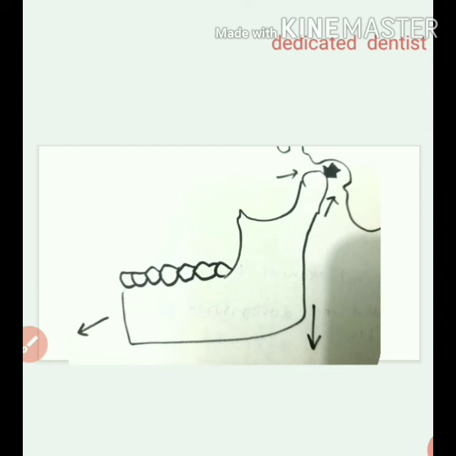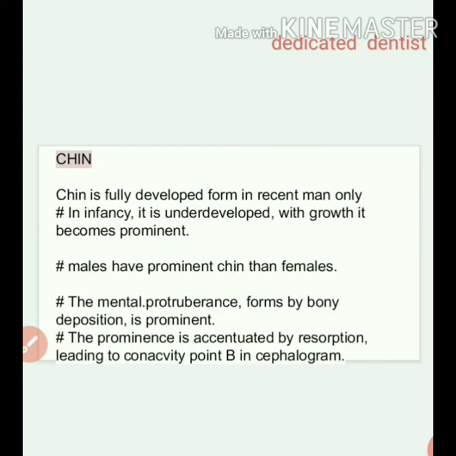And the condylar growth increases at puberty, and it reaches a peak at about 12 to 14 years of age, and the growth ceases around 20 years of age. Now the chin is fully developed in recent man only. In infancy it is underdeveloped, and as growth advances, it becomes prominent. Males generally have a more prominent chin than females.